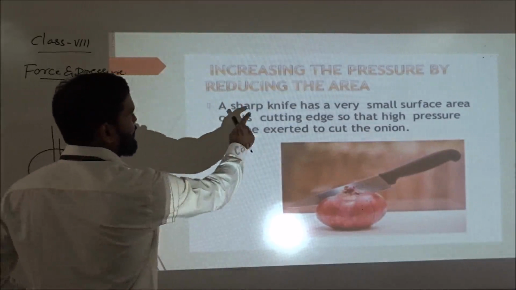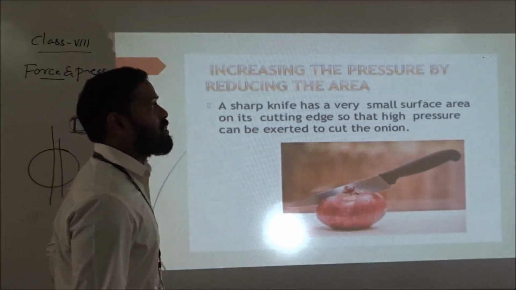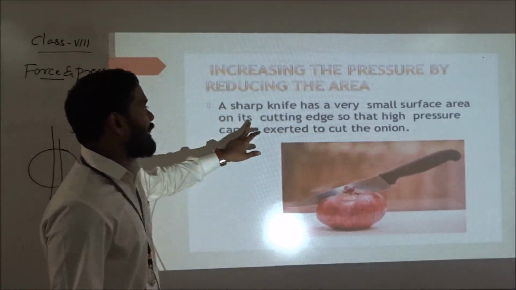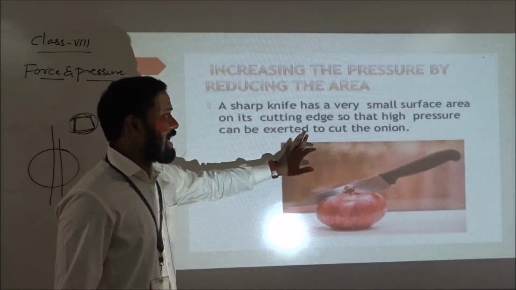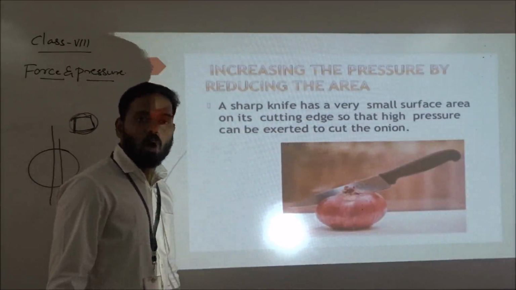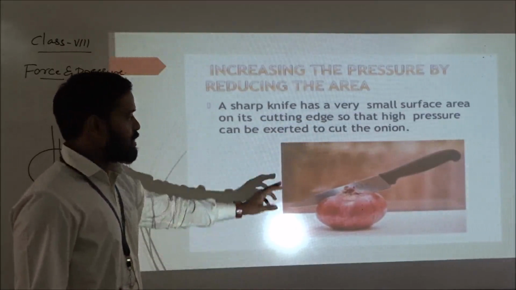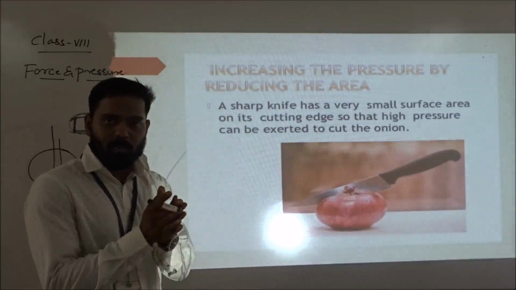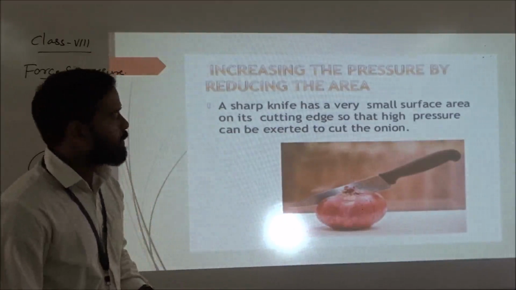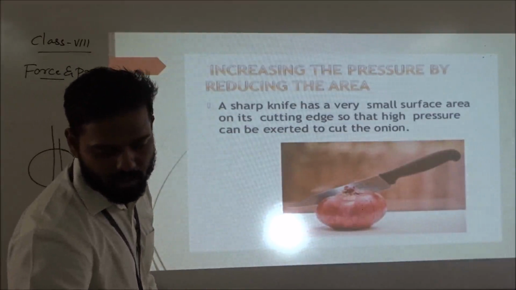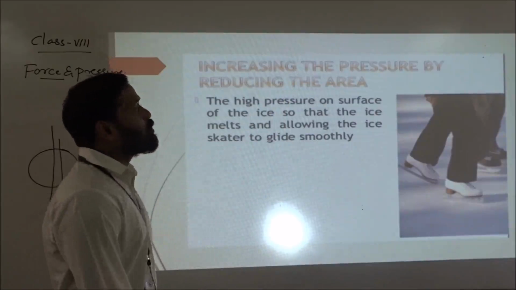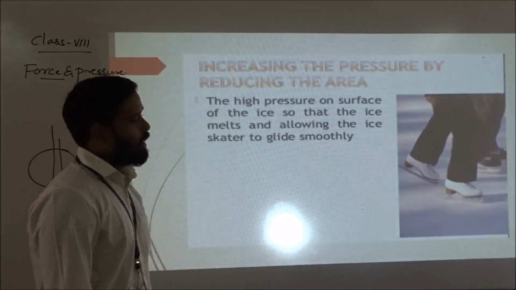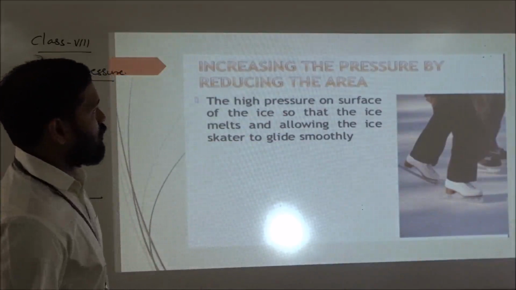A sharp knife has a very small surface area on its cutting edge, so high pressure can be exerted to cut the onion. Due to the high pressure, the onion is divided into two parts. Now we can move to the next situation: increasing the pressure by reducing the area.